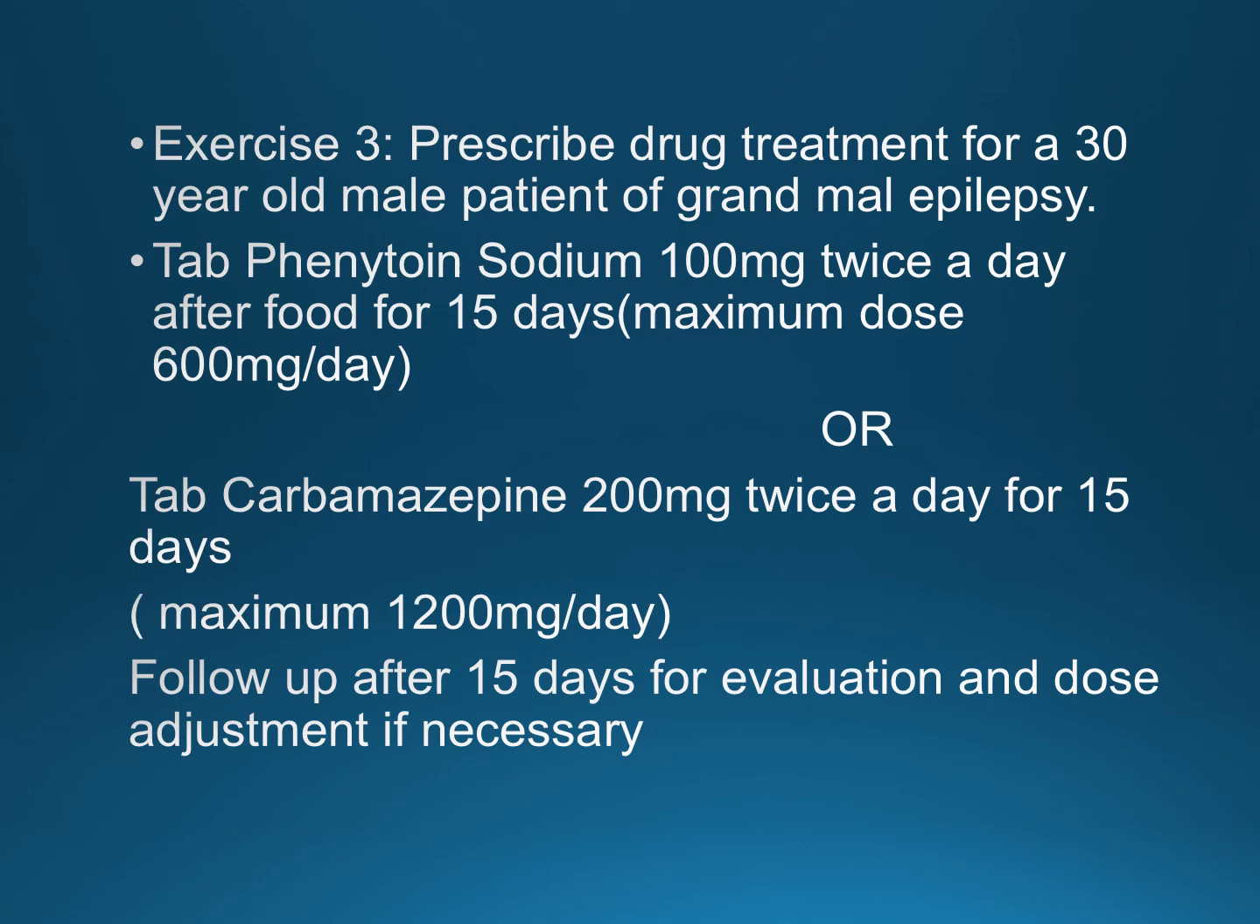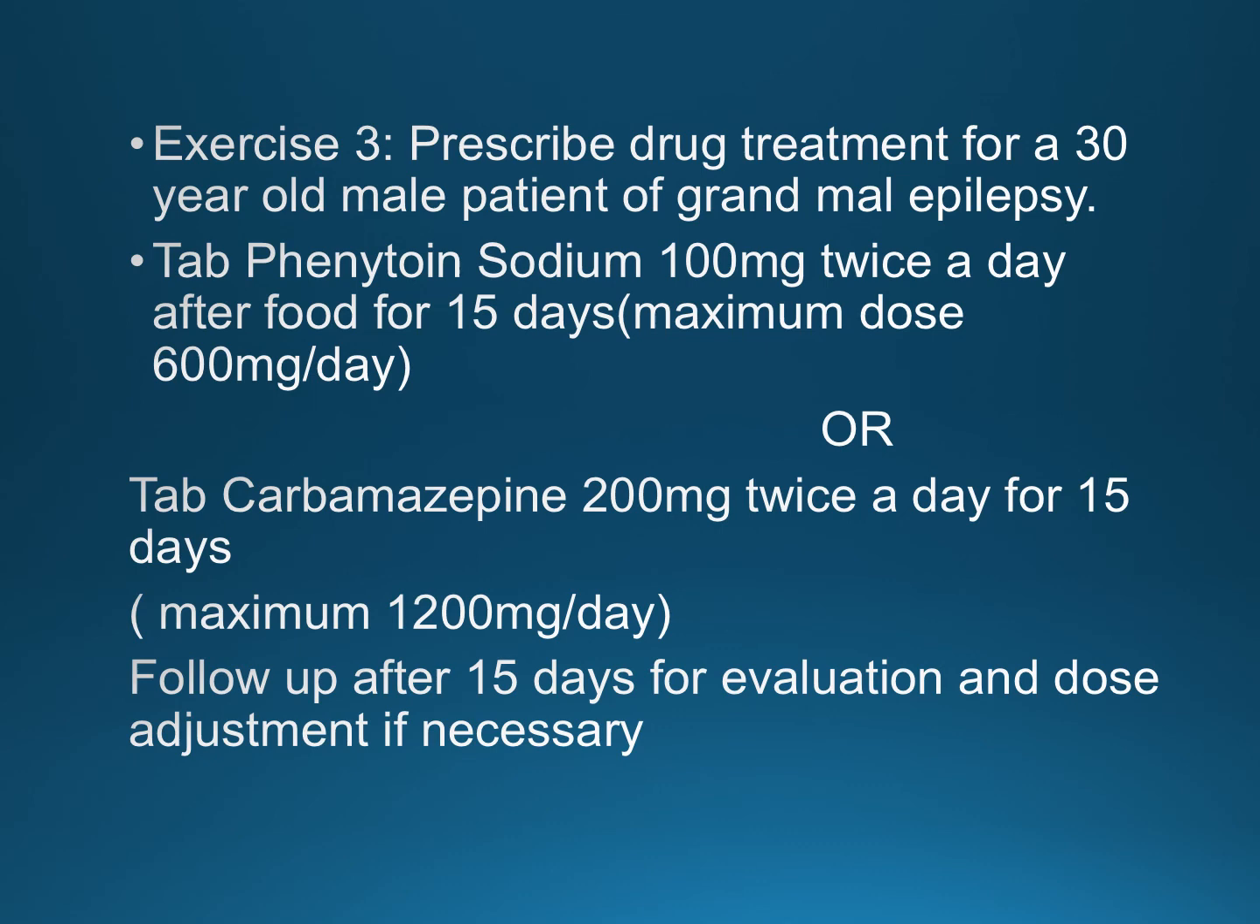So what all medications you will give for a 30-year male patient who has been diagnosed with grand mal epilepsy. So first tablet you can give is tablet phenytoin sodium 100 mg, that too twice a day after food, and that is given to be for 15 days. Twice a day and for 15 days means he will require 30 tablets, that you need to mention. Okay, and maximum dose should not be more than 600 mg per day. So this is the medication for grand mal epilepsy.